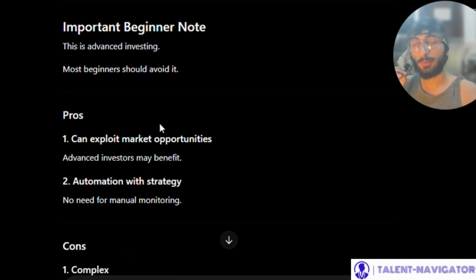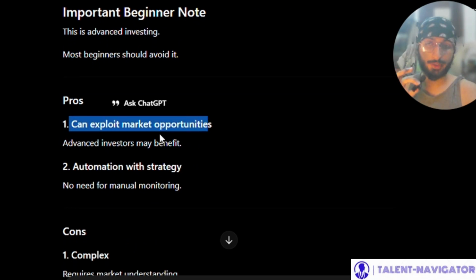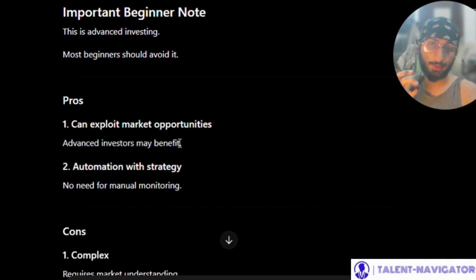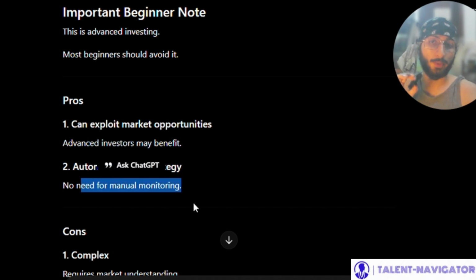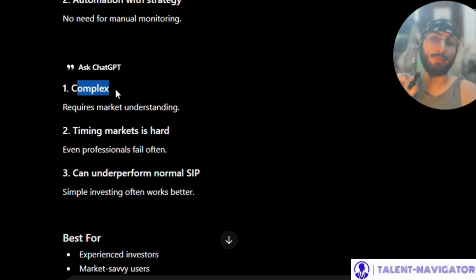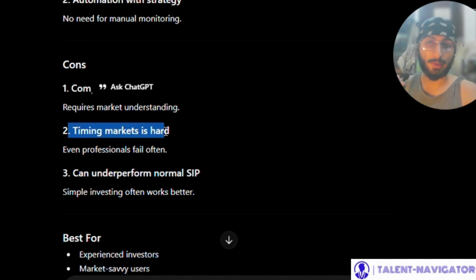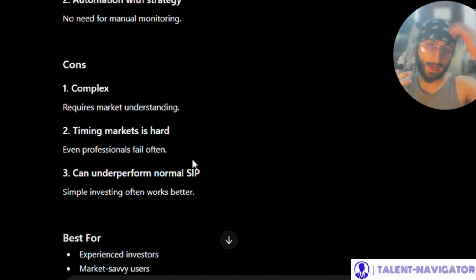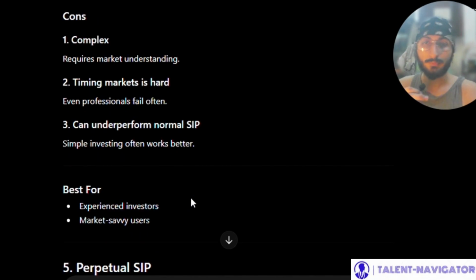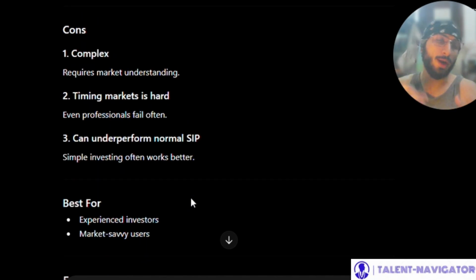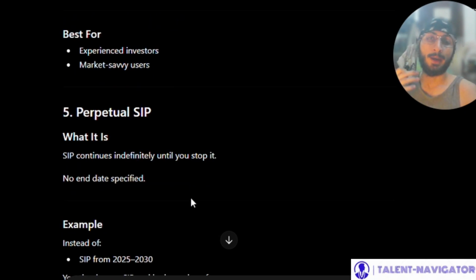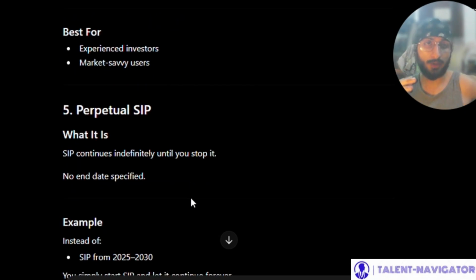Right. Firstly, we'll discuss the pros. It can exploit market opportunities. Advanced investors may benefit. And automation with strategy: no need for manual monitoring. Cons are: it is slightly complex, requires market understanding, and timing markets is hard. Even professionals fail often, and it can underperform normal SIP. Simple investing often works better. This is best for experienced investors or market savvy users. So we'll skip this. Like, we'll not invest unless we are advanced market investors, right?